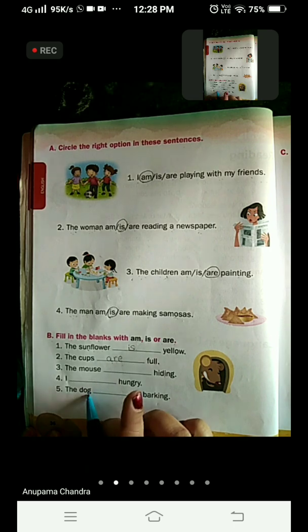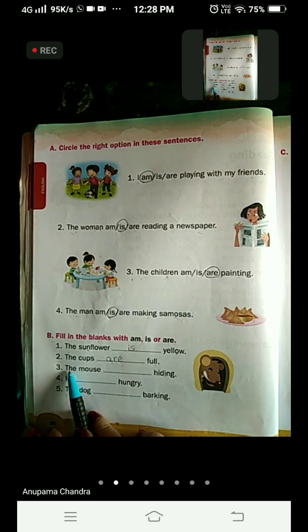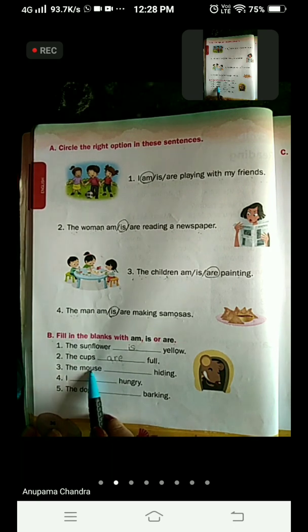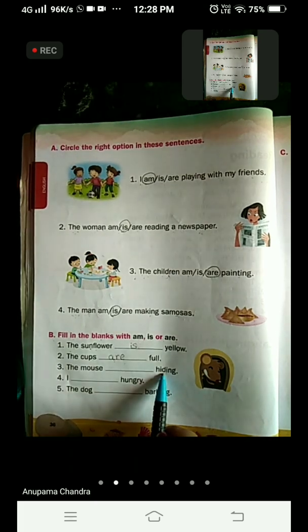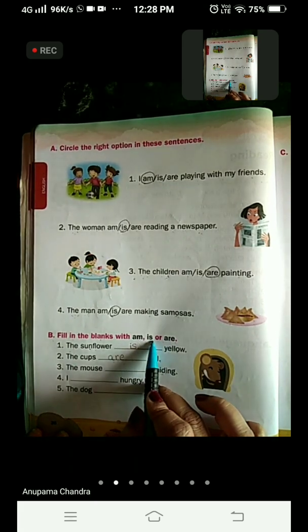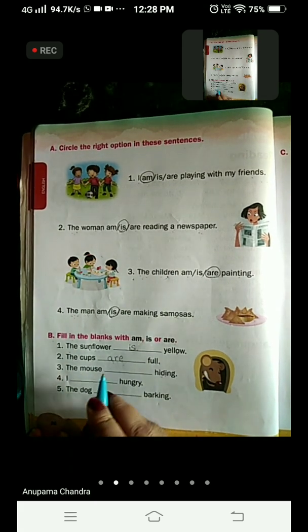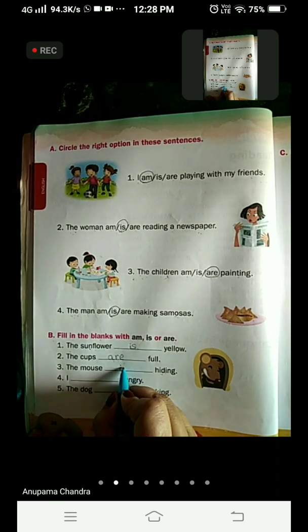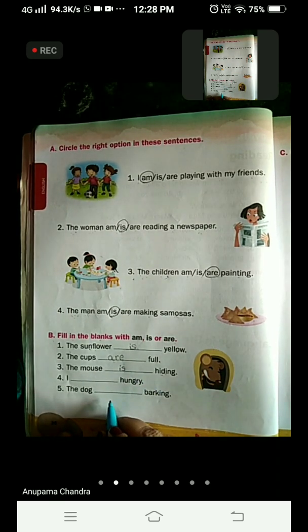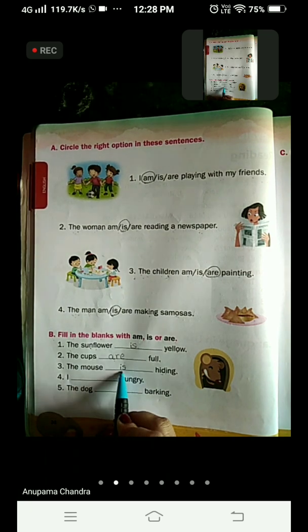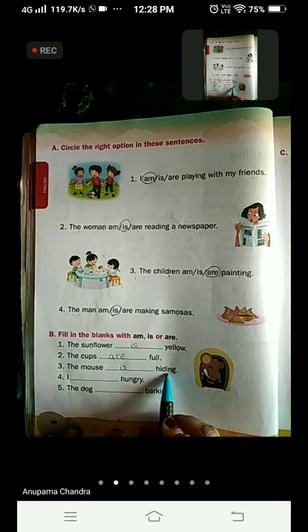We are talking about 1 mouse. So what are we going to write? The mouse dash hiding. We are going to write is for 1 mouse. Write it with me. Is. We use is for one thing, animal or maybe person. The mouse is hiding. Okay.